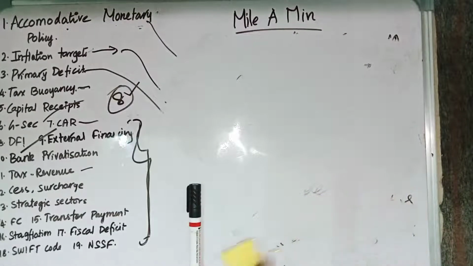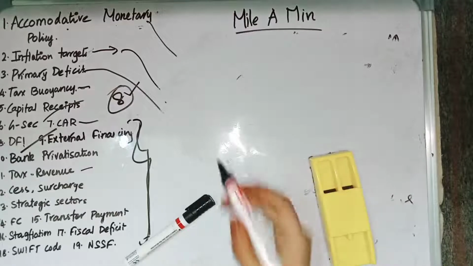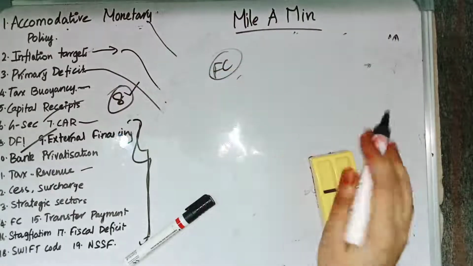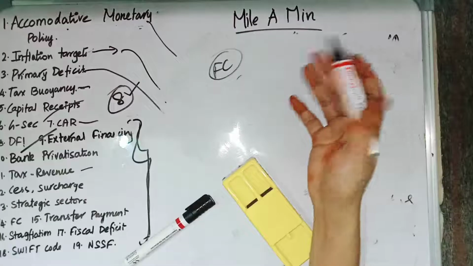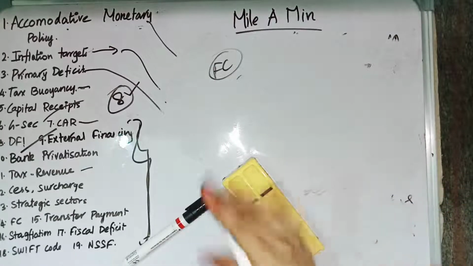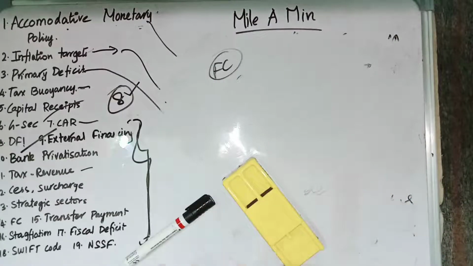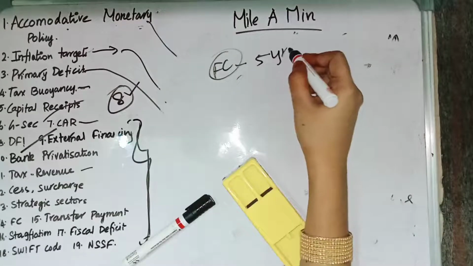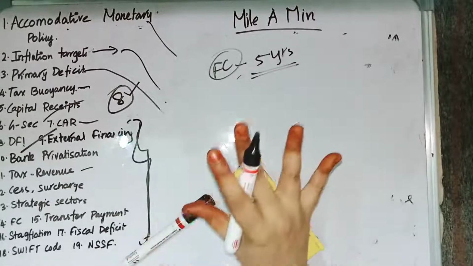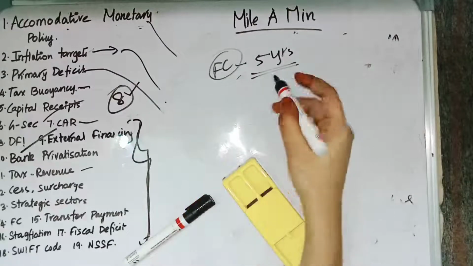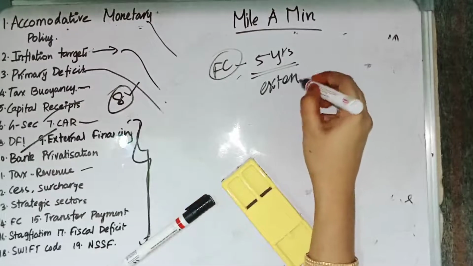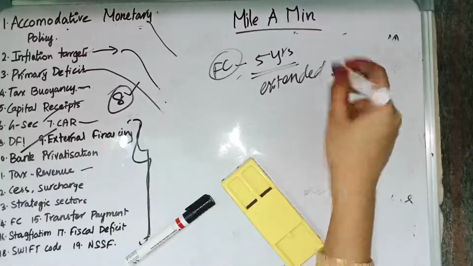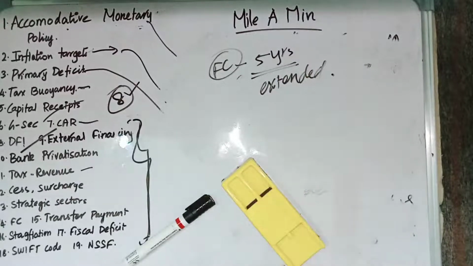Then we have the Finance Commission. We have already seen the Finance Commission in a video in our static questions. The Finance Commission is the one which divides the money between the center and the states. We know all this story. But the Finance Commission will submit its report once in 5 years, and this duration can be extended. That is the point. This duration can be extended based on the macroeconomic situation in the country.